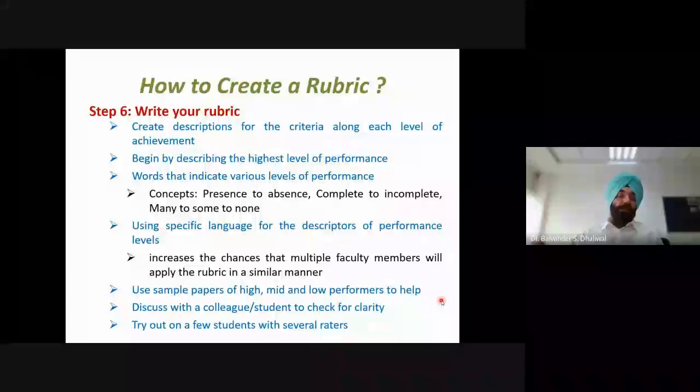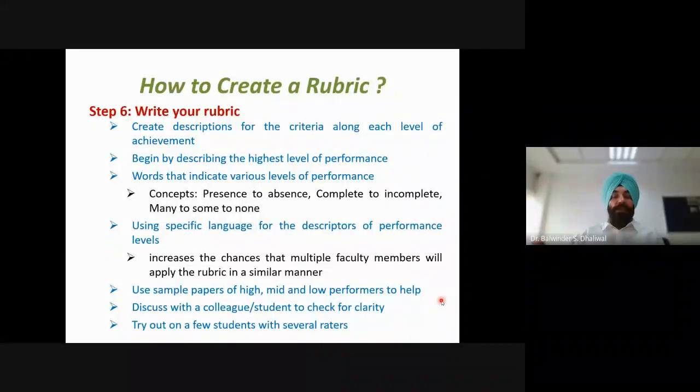Also, before actually using the rubric, it should be tested on a pilot basis. We should try it out on a few students with several data. Different teachers should use the rubric with a few students, and then the consistency and the clarity of the rubric should be checked before actually using the rubric for evaluation of student work. So these are some major steps which we should follow while creating the rubric.